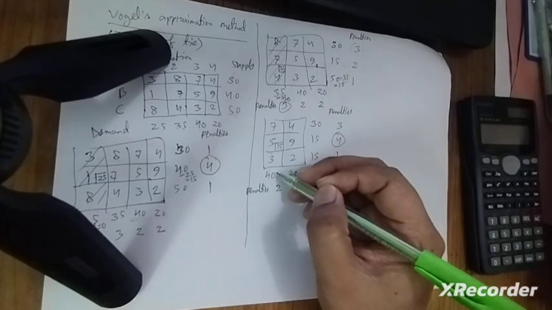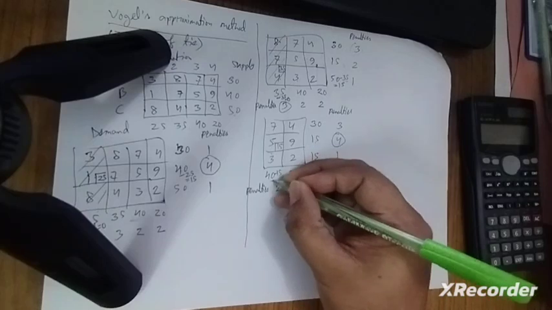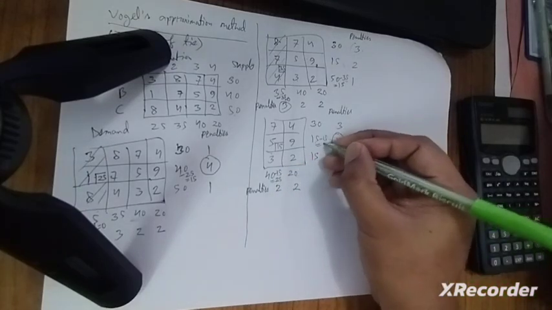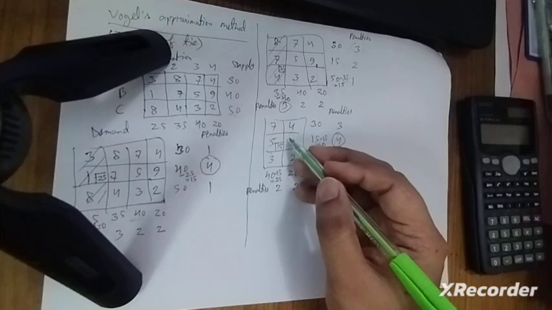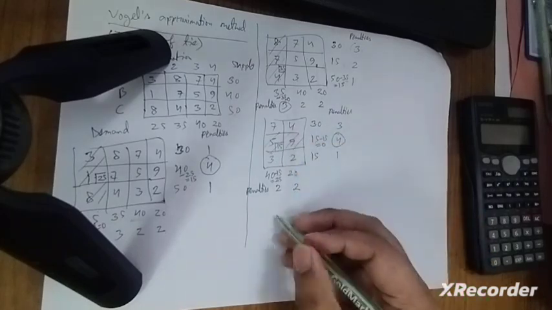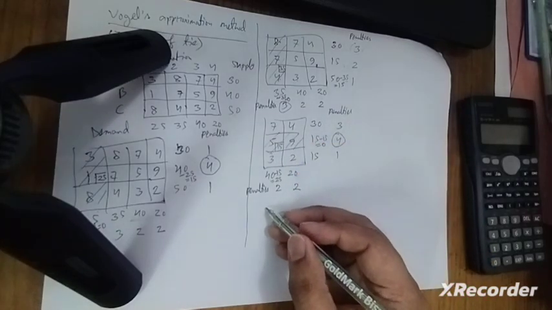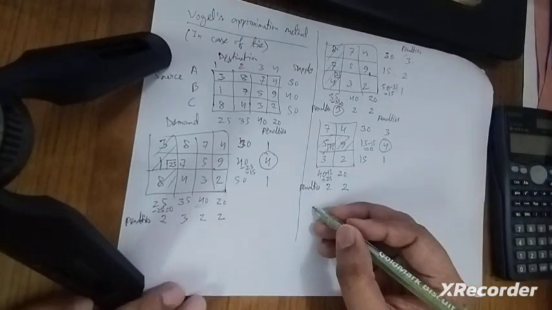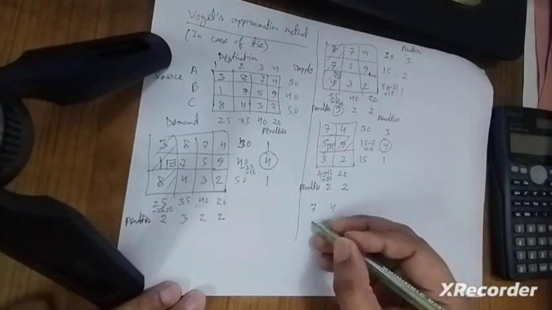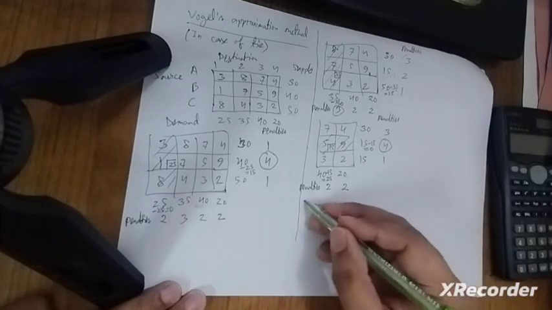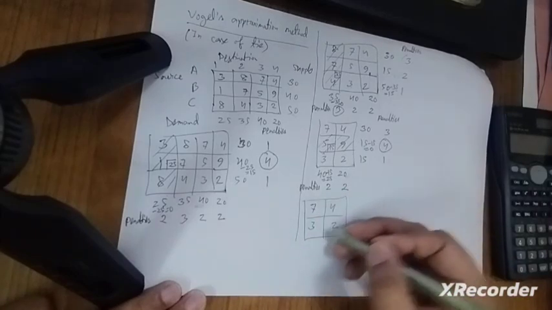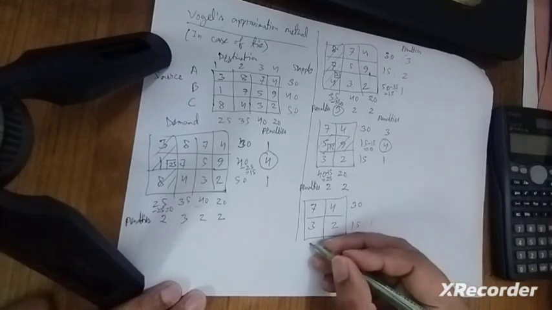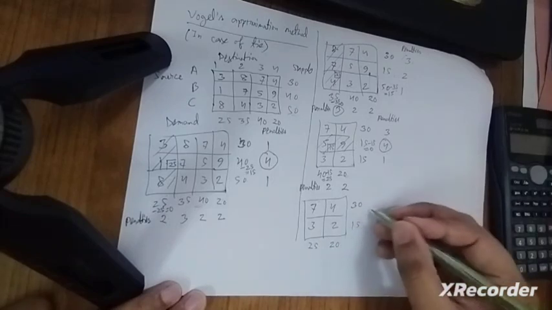Since this is less than 40, 40 minus 15 becomes 25, and this becomes 15 minus 15 equal to 0. So this row is exhausted. In that case, now our cost matrix becomes 7 4 3 2, and the values are 30 15 25 and 20.